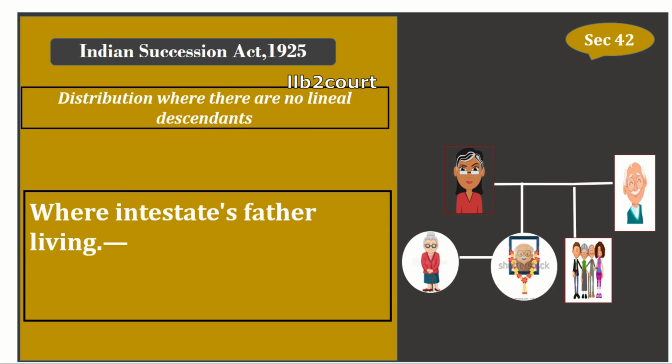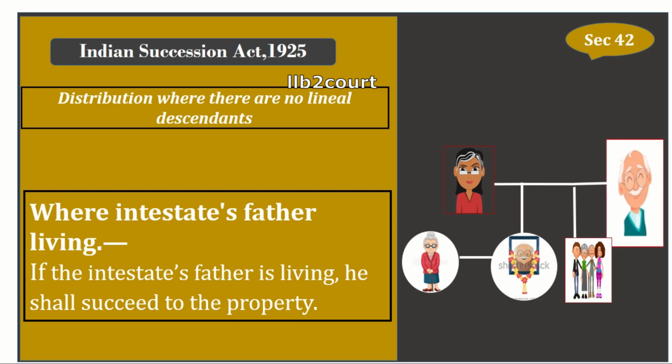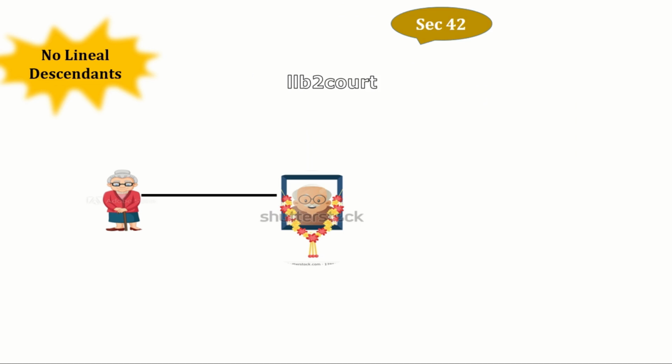So we'll come to section 42. If the intestate's father is living, the property will be succeeded by him. Though mother and brothers and sisters are there, only the father will succeed to the property if he is alive. We will see an illustration so that it is very easy to understand. We will see a small illustration that explains section 42.